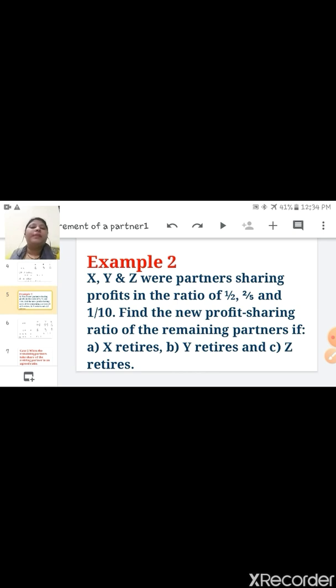Now the second example. X, Y, Z were partners sharing profit in the ratio of 1/2, 2/5 and 1/10. This is the ratio of X, Y and Z. You have to find out the new ratio of the remaining partners if X retires, Y retires and Z retires. So one by one you have to solve the cases. First is if X retires. First thing is you have to make the denominators of these ratios the same. So how do you make the denominator the same? Let us see.